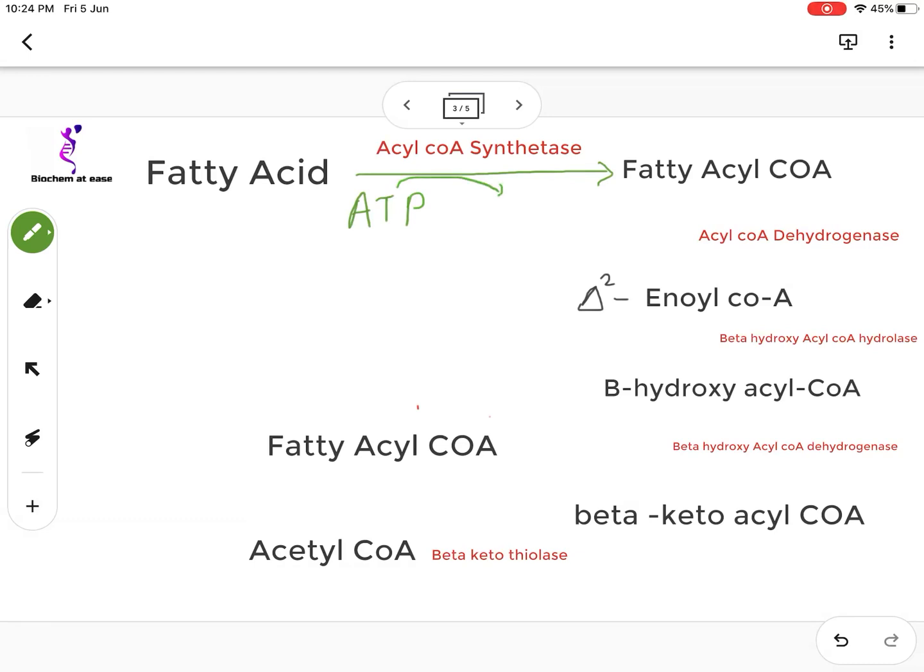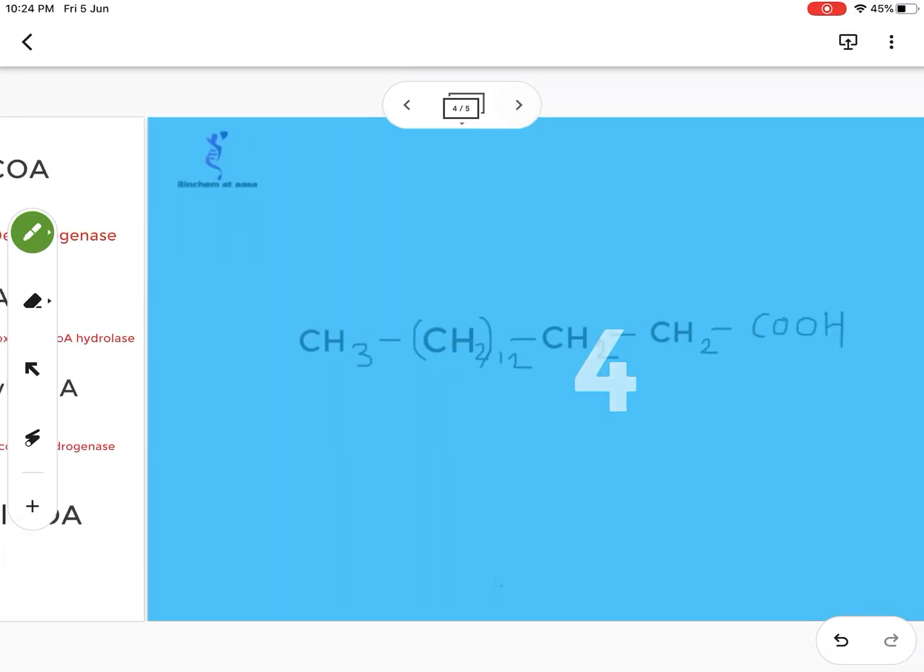It is converted into AMP plus pyrophosphate. At the same time, a molecule of coenzyme A SH is utilized for the esterification of fatty acid to fatty acyl CoA. Now, this fatty acyl CoA molecule enters into the beta oxidation cycle.